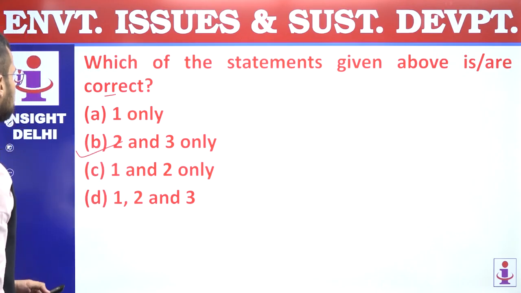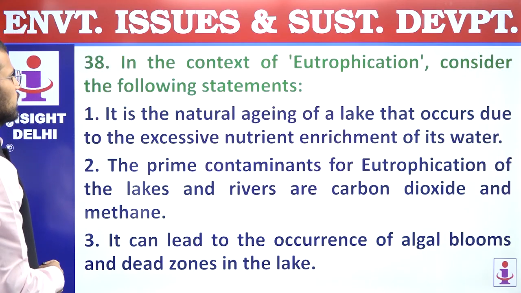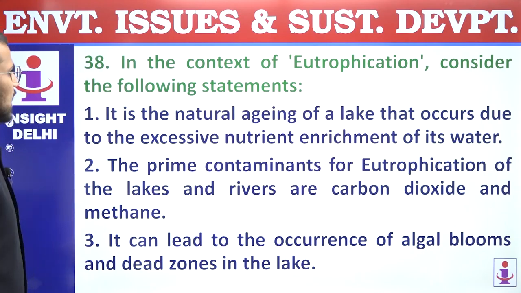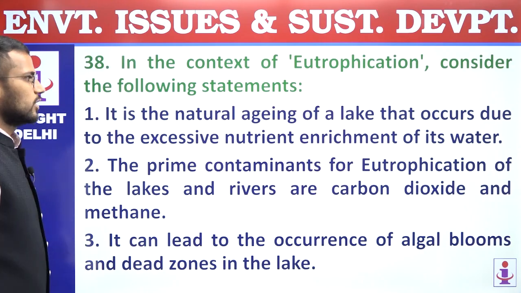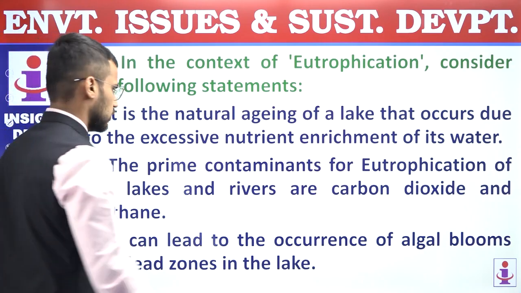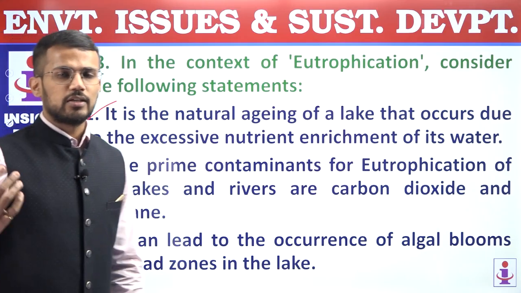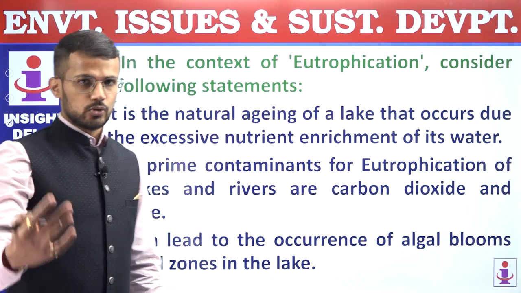37, answer is B. 38. In the context of eutrophication, consider the following statements. First, it is the natural aging of a lake that occurs due to the excessive nutrient enrichment of its water, right? So this statement is a correct statement. Due to excessive nutrients, there will be algal blooms leading to eutrophication.